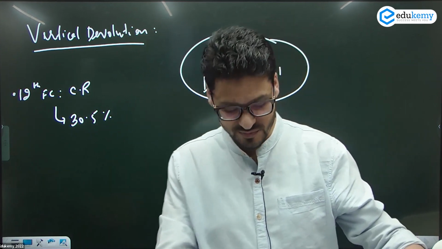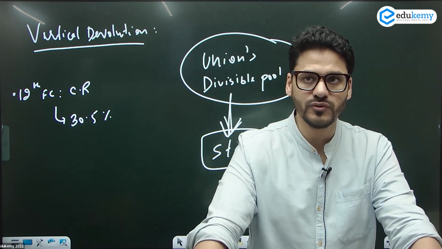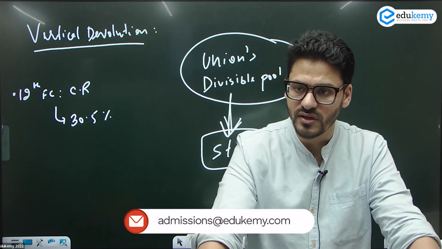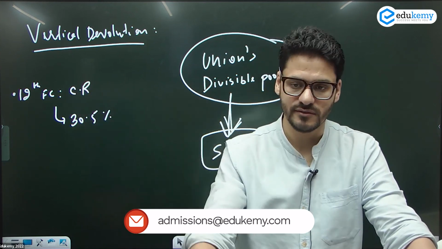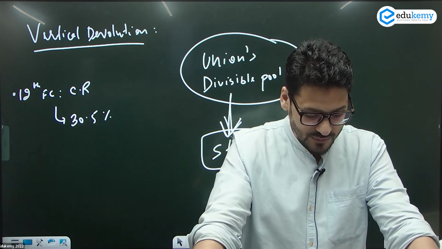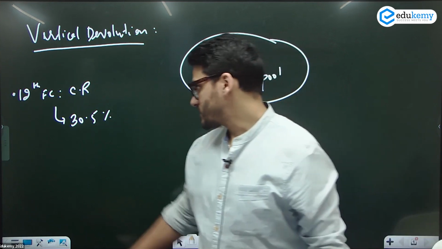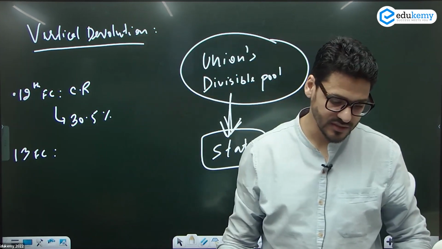30.5%. So if the total union's divisible pool is 100 crore, 30 crore will be given to the states. फिर उसमें किसको क्या मिलेगा? That's entire horizontal devolution. उसके बाद we have the 13th Finance Commission under Vijay Kelkar.